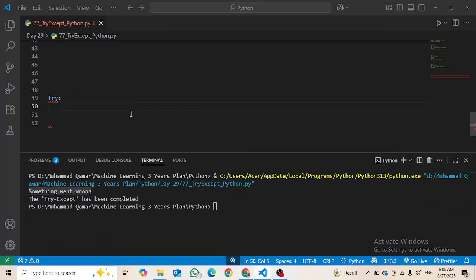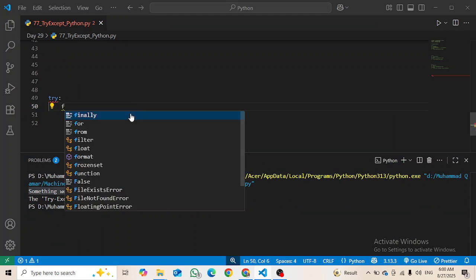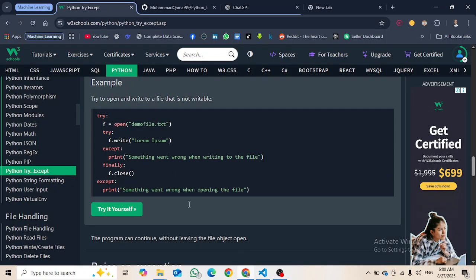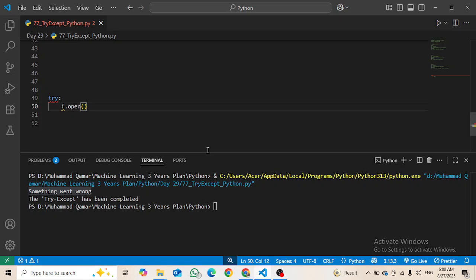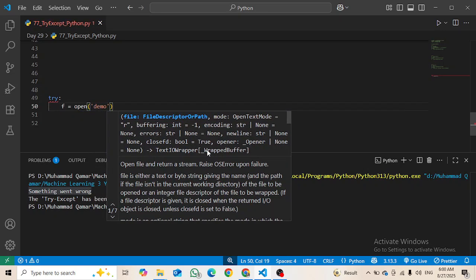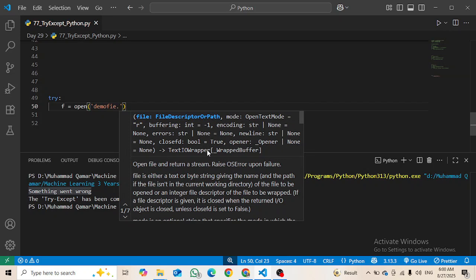Try, inside it I am going to write f equals open, and inside it demo file.txt.